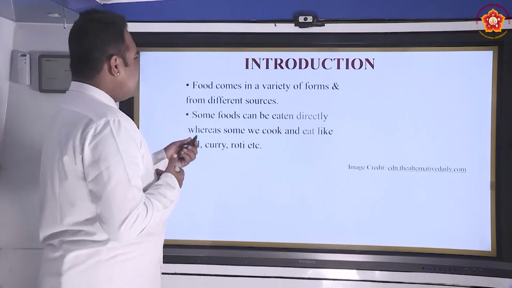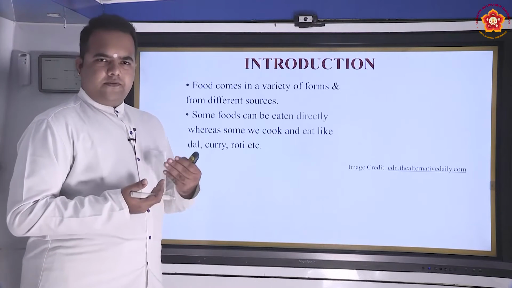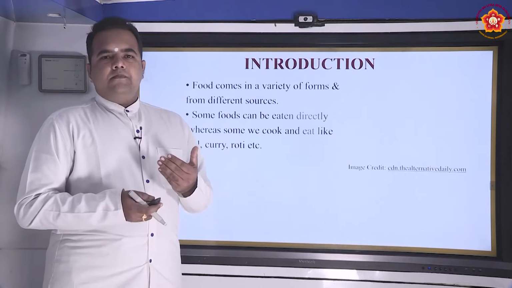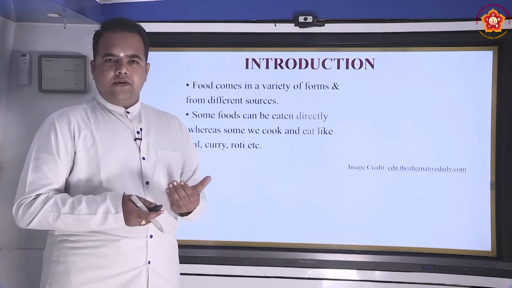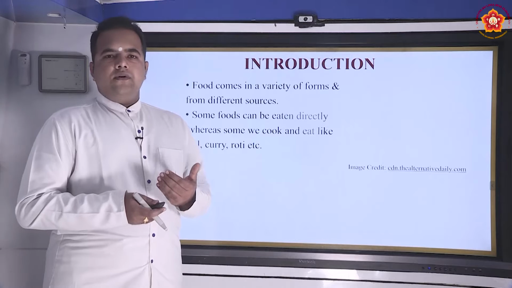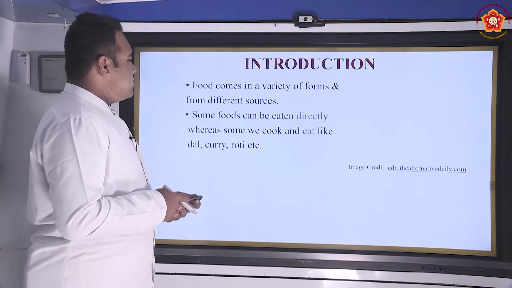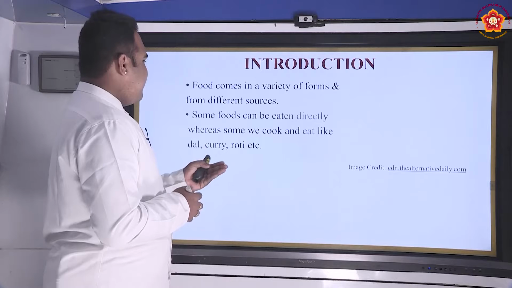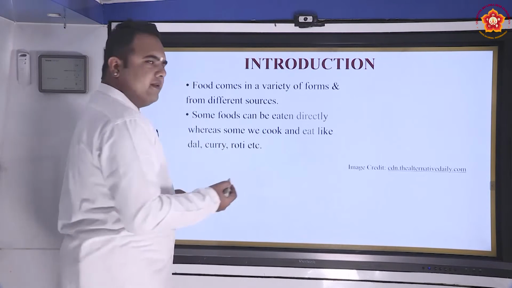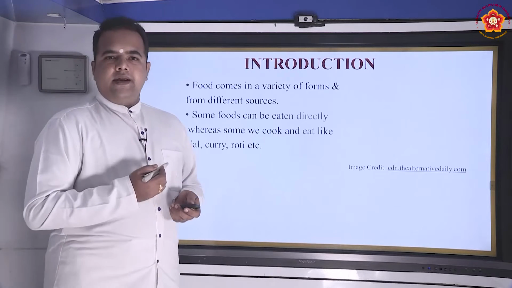We know that food comes in a variety of forms and from different sources. There are various sources from which food is available to us. There are plant sources which provide us food, basically fruits and vegetables. There are also animal sources that provide a different kind of food. A few foods can be eaten directly, whereas a few we need to cook and then eat. For example, fruits can be eaten directly.